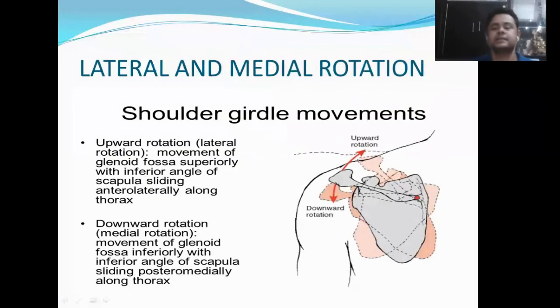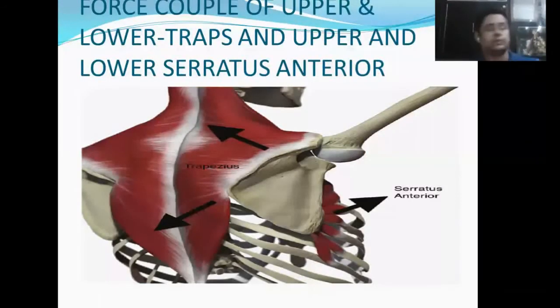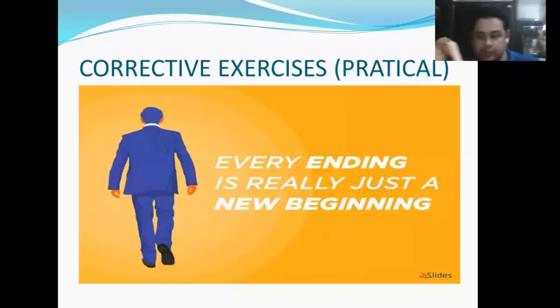For the corrective exercises practical, I want to show you with the help of this demonstration model, or I can even show you myself. Am I clearly visible to everyone? For lower trap strengthening, we can go for that Y presentation, which we can do in standing as well as in prone lying against gravity.